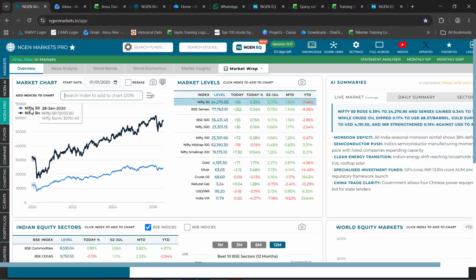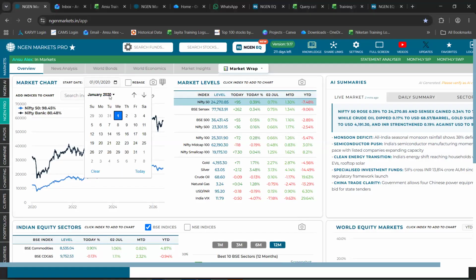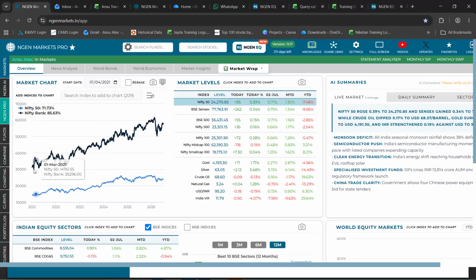Next to the name of that index on the extreme left, you can see its point to point return. This return is for a time period that you set, wherein you have the option to change the start date. All you need to do is click on this calendar-like icon and input a start date of your choice. Let's say I take 4th of Jan 2021, and the starting point for each of these benchmarks is now 4th of Jan 2021.